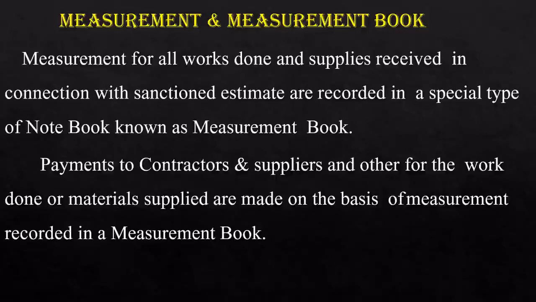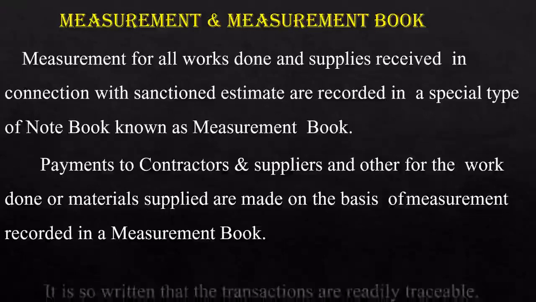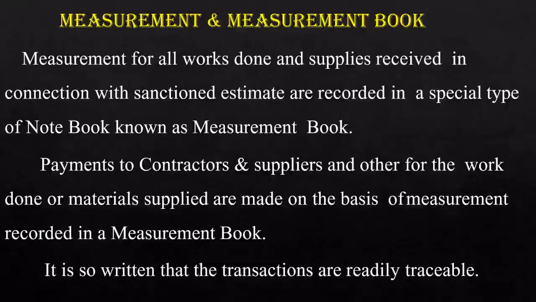This measurement book consists of all the details of payments made to the contractors and suppliers for the work already completed, for the amount paid for the already supplied materials, etc. The purpose of this measurement book is that the transactions made for the whole project can be readily traced.